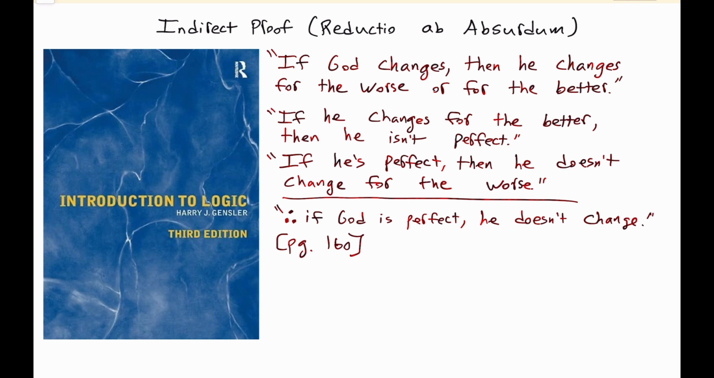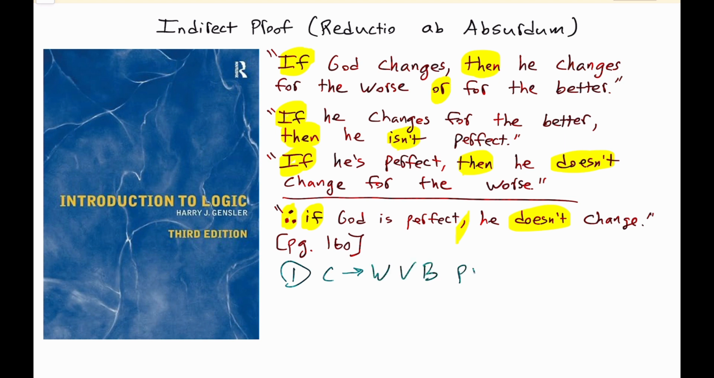In any case, we have the argument: if God changes, then he changes for the worse or for the better. If he changes for the better, then he isn't perfect. If he's perfect, then he doesn't change for the worse. Conclusion, therefore, if God is perfect, he doesn't change. Okay, so let's write out our premises first. So for line 1, we have if God changes, then he changes for the worse or for the better.